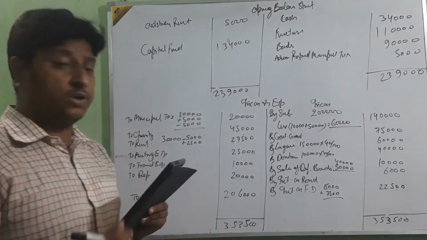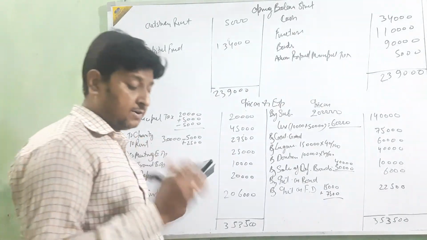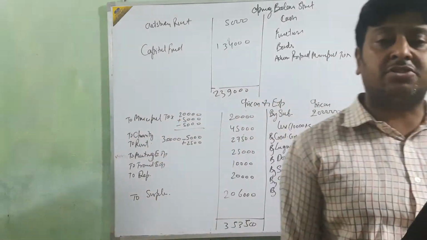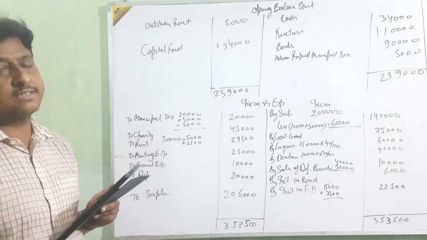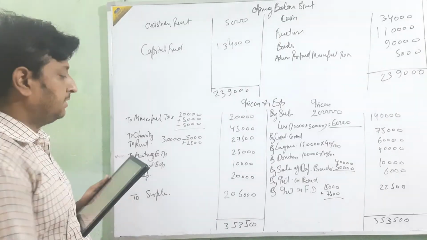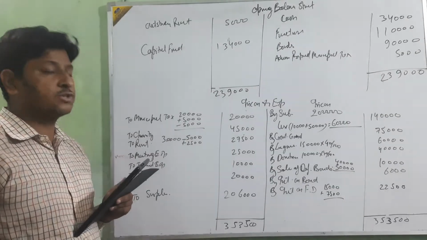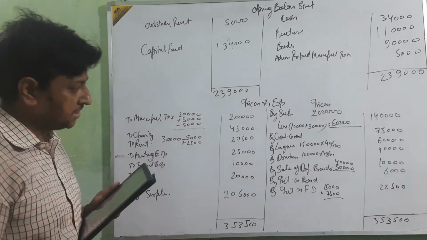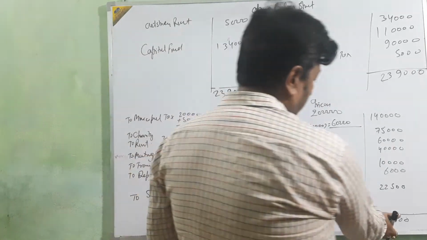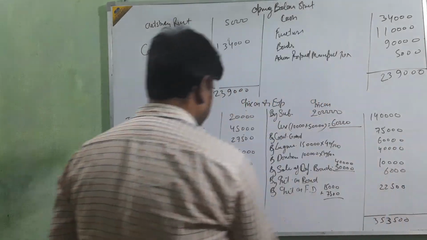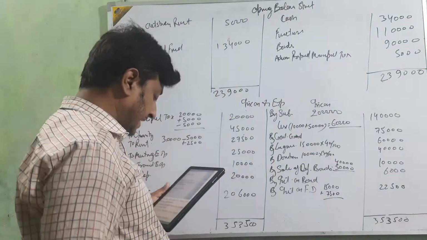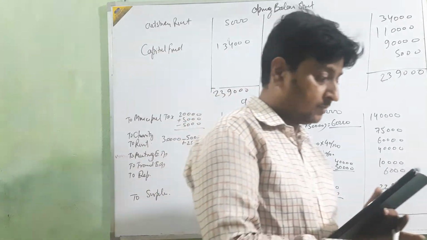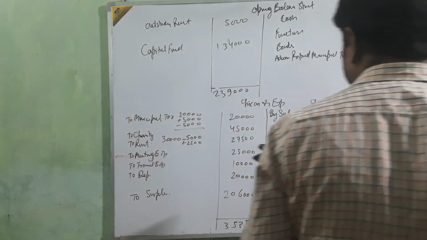Then depreciation 20,000: opening balance 1,10,000, 15,000 purchase. Then total is 1,25,000 less 1,05,000, difference amount is 20,000. That will show as depreciation. Okay. Then totaling 1,53,500. 2,06,000. Okay. Then clear.